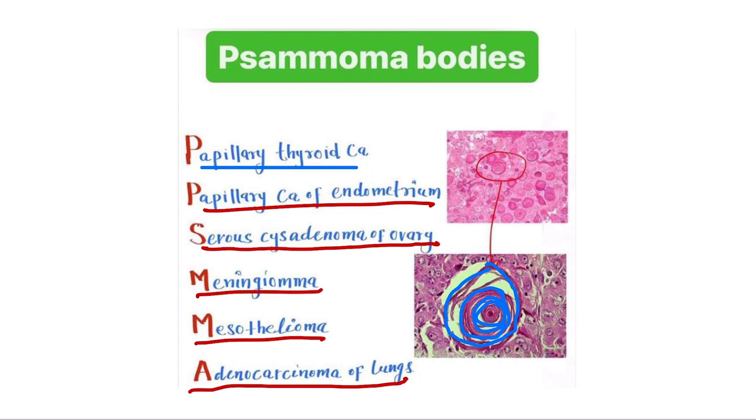So in these conditions also there is a chance of development of the Psammoma bodies.